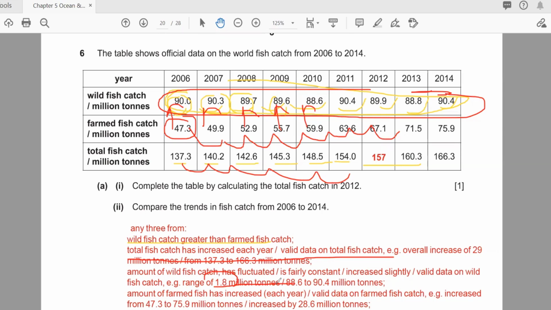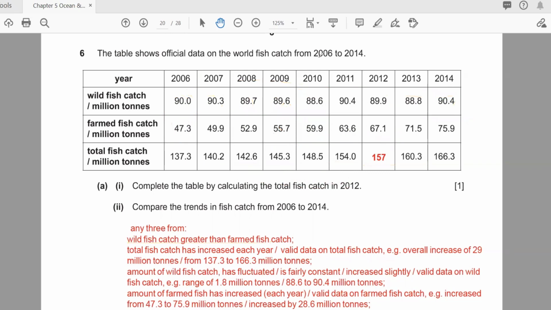So this is the wild fish catch. Here you can see the minimum value, 0.86, and this is the maximum value. You can take the difference. But the difference is greater in the farm fish catch than in the wild fish. You can say the minimum value was 47, but the maximum 75. So there is a big change, a big increase, in fish farming.